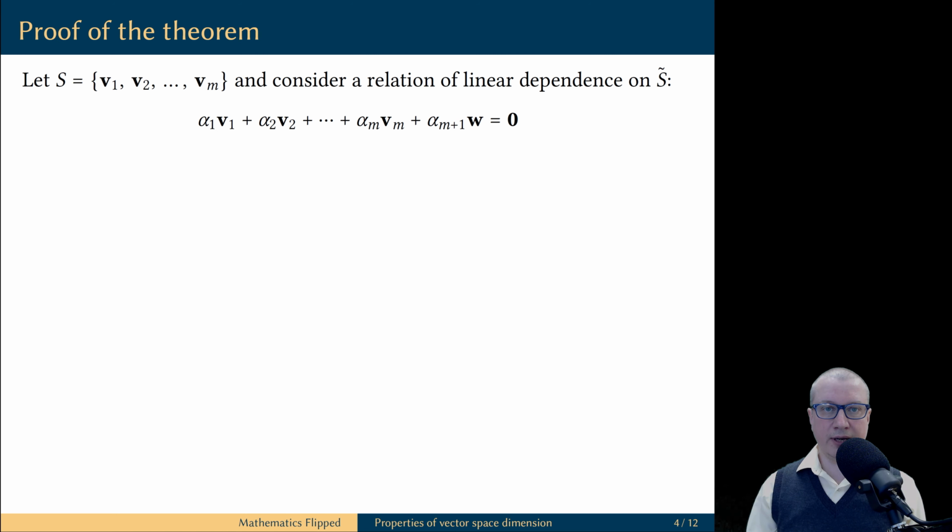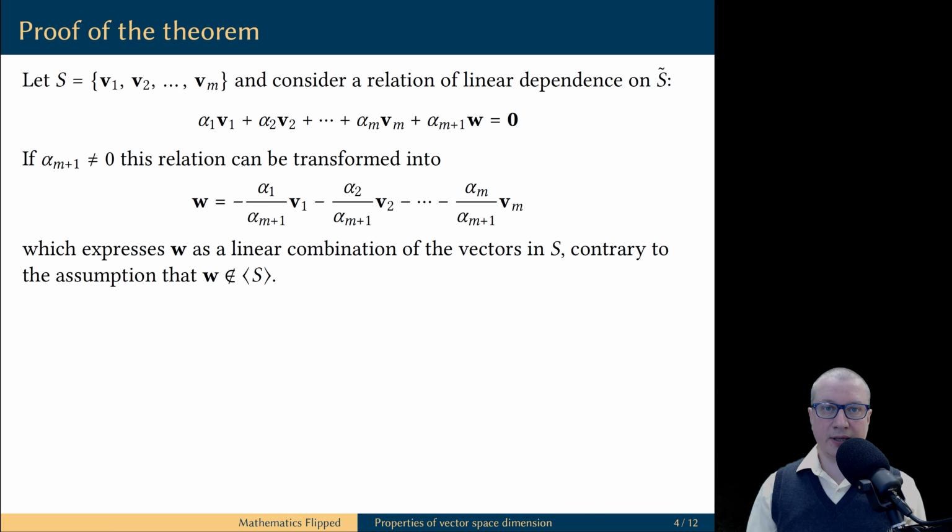Let's denote the vectors in the original set S as v1, v2, through vm. We are assuming that these vectors are linearly independent. And let's look at the extended set S tilde, which includes the vectors v1, v2 through vm and the vector w. To prove that the extended set is linearly independent, we construct a relation of linear dependence on this set.